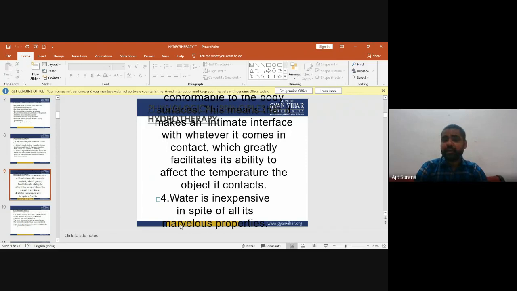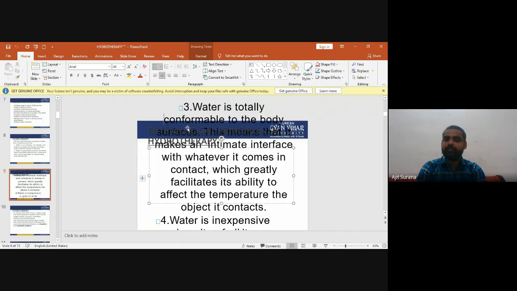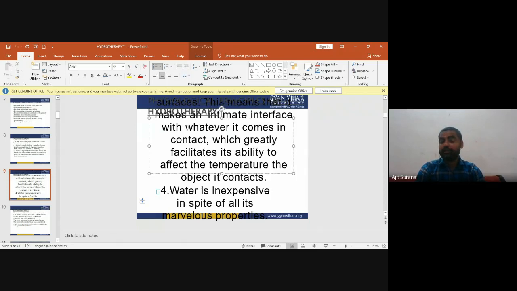Now, water is conformable to the body surfaces. This means that it makes an intimate interface with whatever it comes in contact with, which greatly facilitates its ability to affect the temperature of the objects it contacts. Water is also inexpensive, in spite of all its marvelous properties.